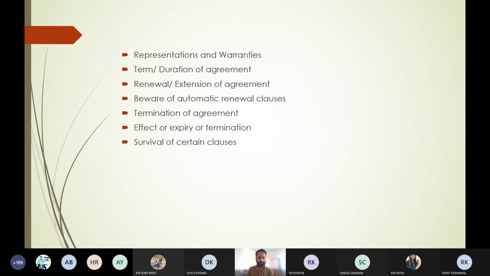Now we come to the survival of certain clauses. After this termination and after the effect of termination, there are some things which you need to settle. Then you have to put some survival of certain clauses.